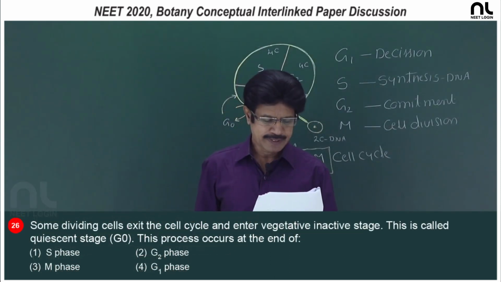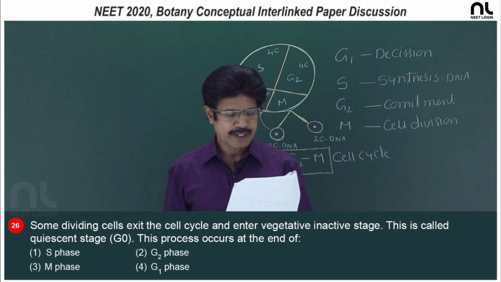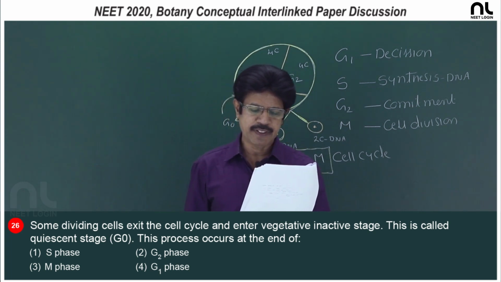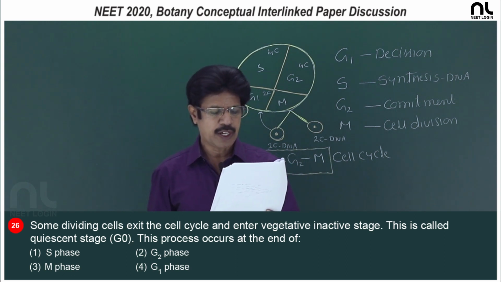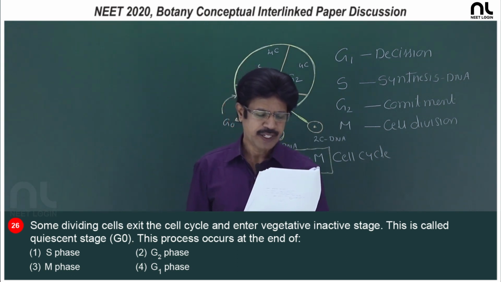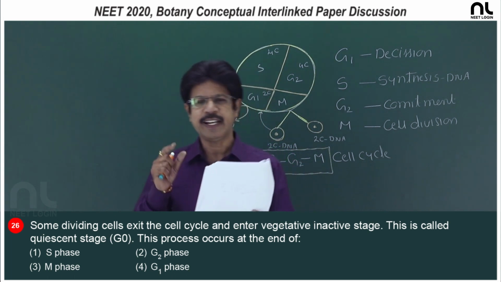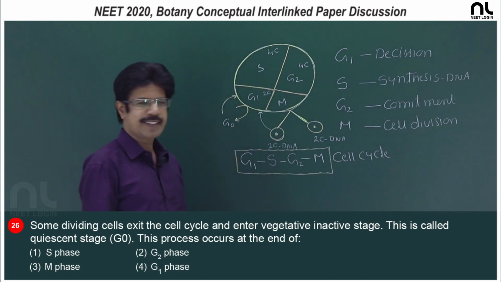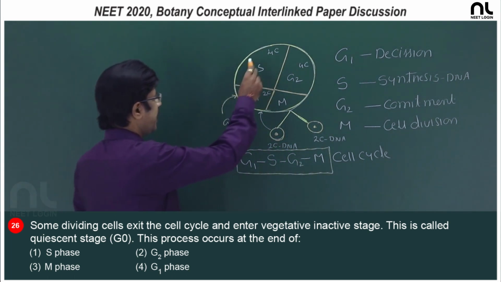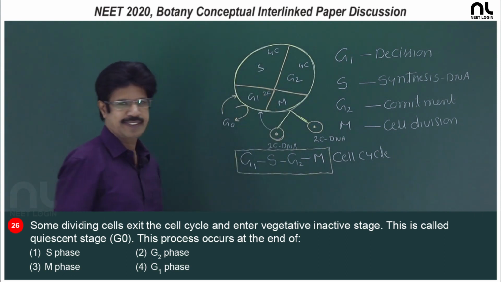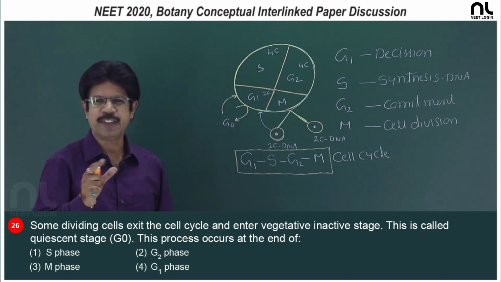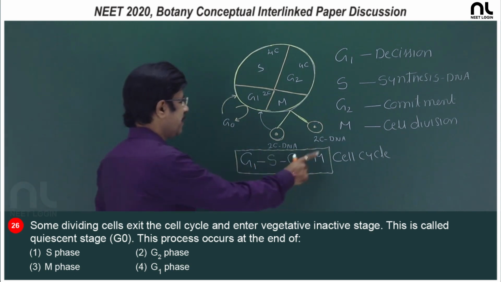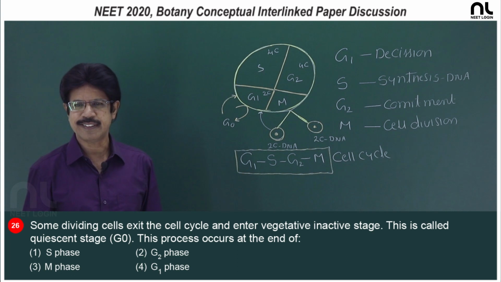Question number 26, some dividing cells exit the cell cycle and enter a vegetative or inactive stage. This is called the quiescent stage, that is G0. This process occurs at the end of... In the cell cycle, there are G1, S, G2 and M phases. G1, S, G2 are considered to be interphase, and with M it is considered to be the cell cycle.